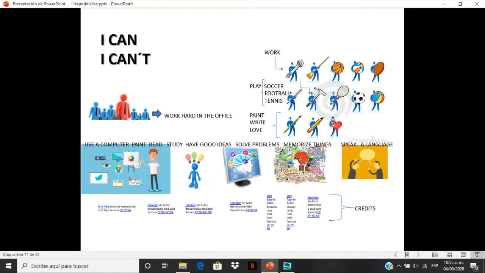I'm going to refer to the subject I, but it's the same for all the subjects. And I'm going to give you examples of how to make positive or negative sentences. So I simply add can after the subject: I can. And if it is negative, then I add the particle not, cannot, or the contracted form, can't. So I have I can or I can't.